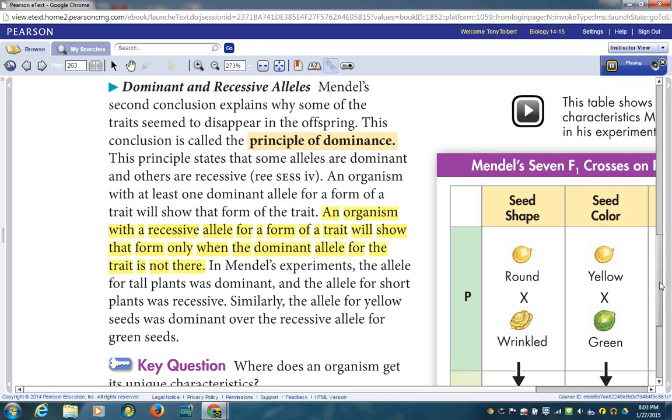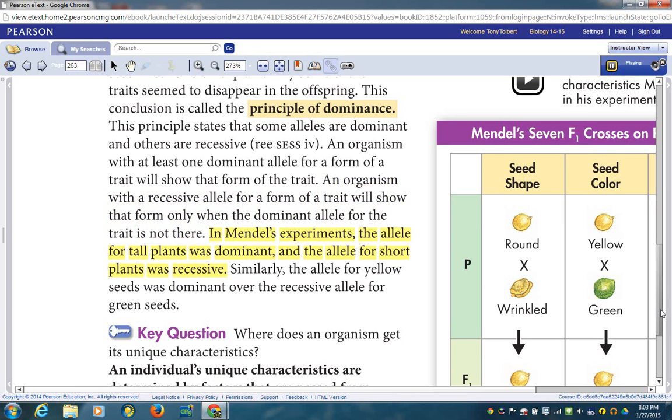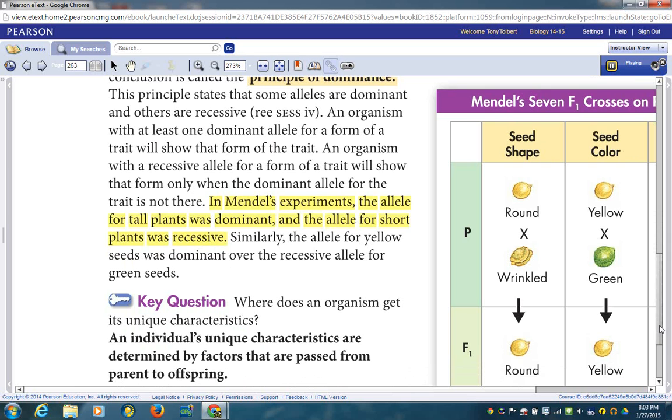In Mendel's experiments, the allele for tall plants was dominant, and the allele for short plants was recessive. Similarly, the allele for yellow seeds was dominant over the recessive allele for green seeds.